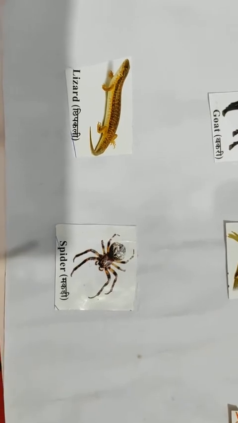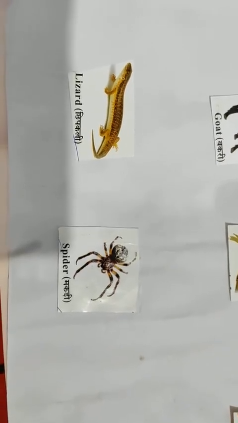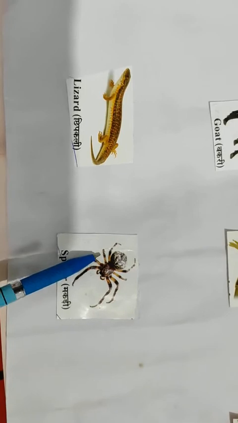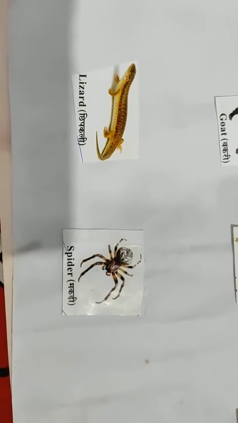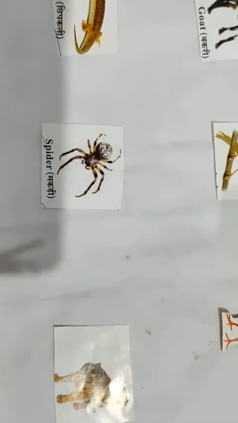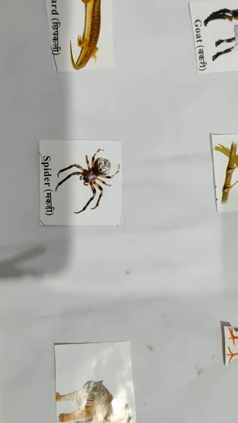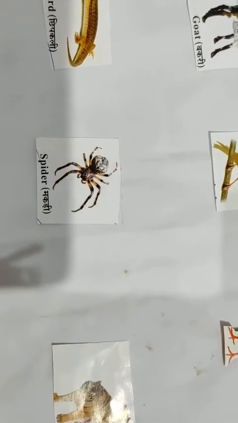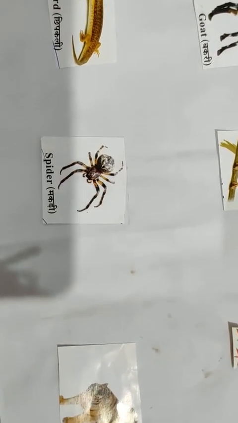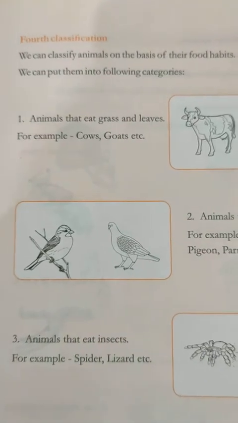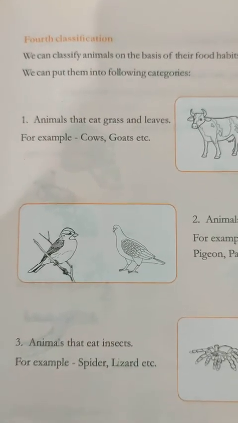Here you can see a spider is of 8 legs. This one is a spider with 8 legs. 1, 2, 3, 4, 5, 6, 7 and 8. 8 legs. And now here is the tiger. And what does tiger eat? Tiger eats other animals. So today we discussed different animals with different food habits.